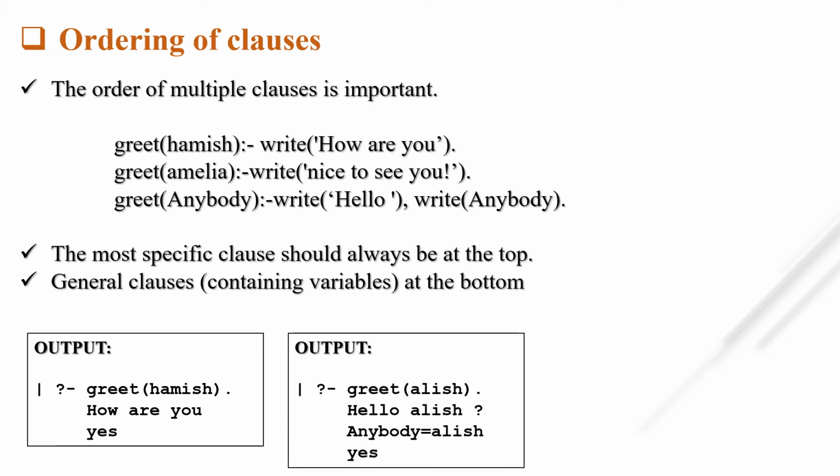So if I write greet Hamish, it says how are you, because our Prolog interpreter always interprets from top to down. Okay, if I greet Alice, it will be matched with the first clause, which fails because the argument is not matched. The second is also not matched, and at last the variable is used: Alice is stored in the variable anybody, and it will print hello anybody, with anybody equal to Alice.